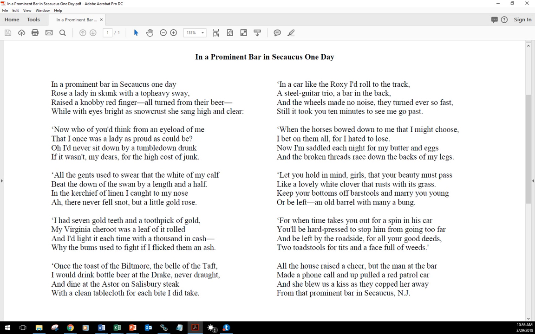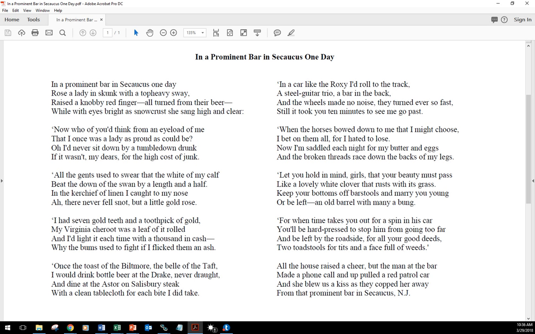So we have a corresponding shift in external form where we have a stanza break after the first stanza and before the last stanza, and a shift in internal structure where we have a change in speaker. But we also have a shift in internal structure in the middle here. So you see these 4 stanzas here on the left, and the top stanza on the right, and half of the second stanza on the right. Those all are part of one kind of discussion, which is her description of her past life.